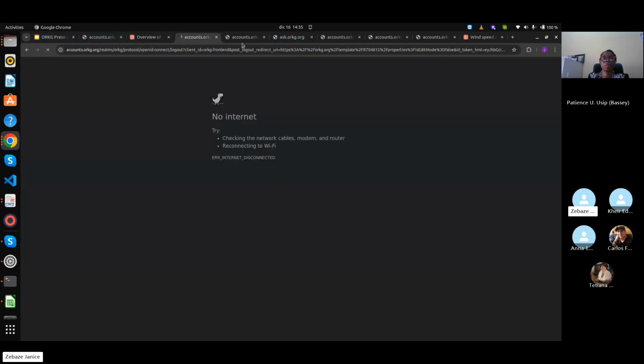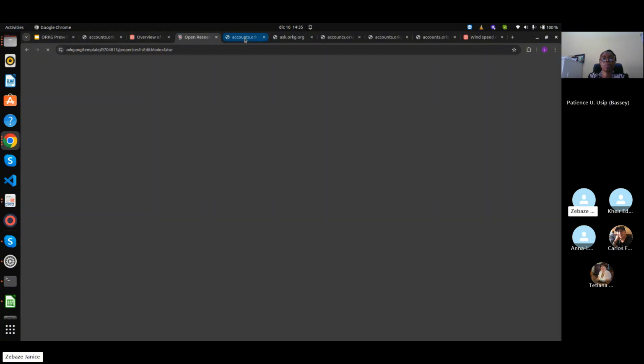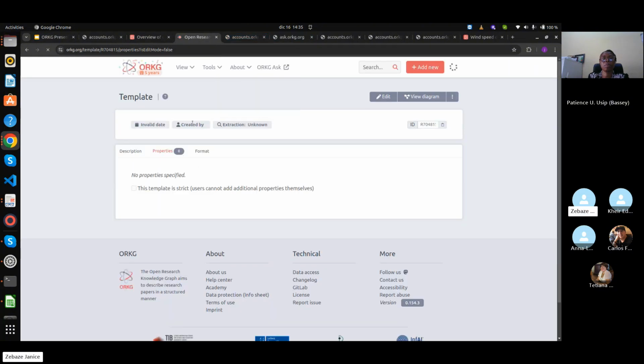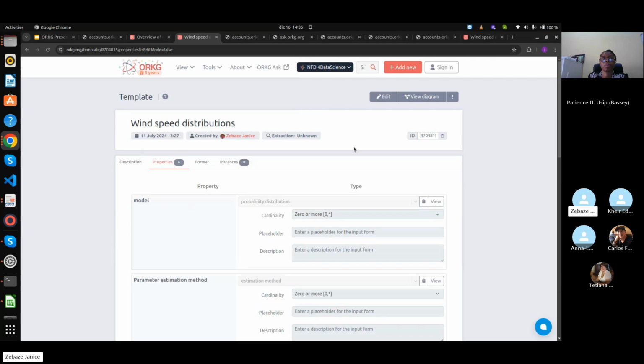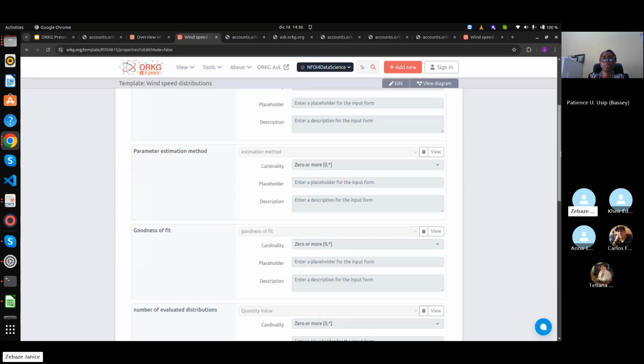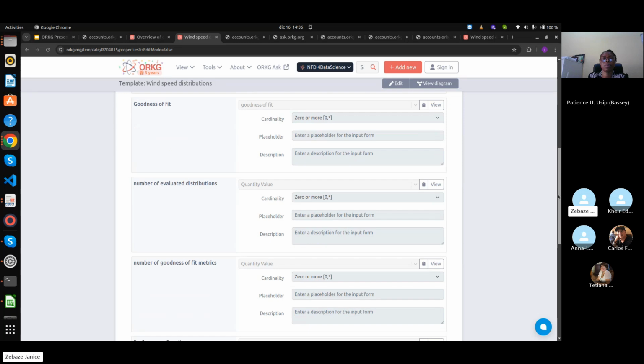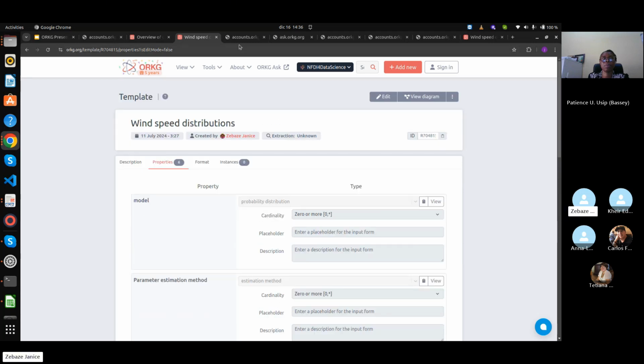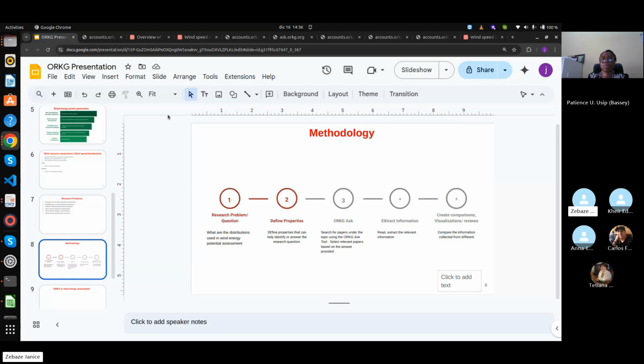So we did the same thing for the other ones, like wind speed distribution: what is the model that is used, the parameter estimation method, the goodness of fit, etc. So coming back to the presentation, after we define the properties, now the question was to search for